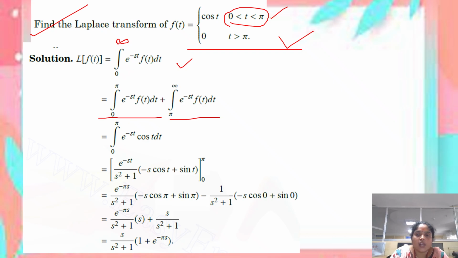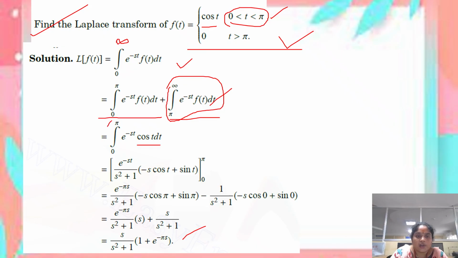Here we see that on the range 0 to pi, the function is cos t. So in the formula, integral 0 to pi e power minus st f of t dt, f of t should be replaced by cos t. And for the second integral, the function is 0, so it will be cancelled. So that our problem can be reduced into integral 0 to pi e power minus st cos t dt. Now we can integrate this function with respect to t, and after applying the limit 0 to pi, we got the result as s divided by s square plus 1 into 1 plus e power minus pi s.